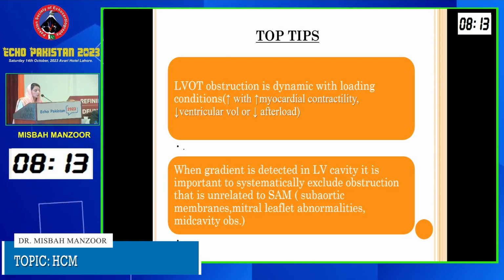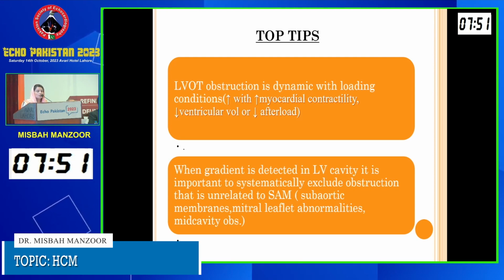So in this step, the top tips for the echocardiographers is that, as we know, LVOT obstruction in HOCM is dynamic, and it changes with different loading conditions. Any drug or any condition that leads to a change in the myocardial contractility, ventricular volume, or afterload will cause a decrease or even the elimination of the gradient.